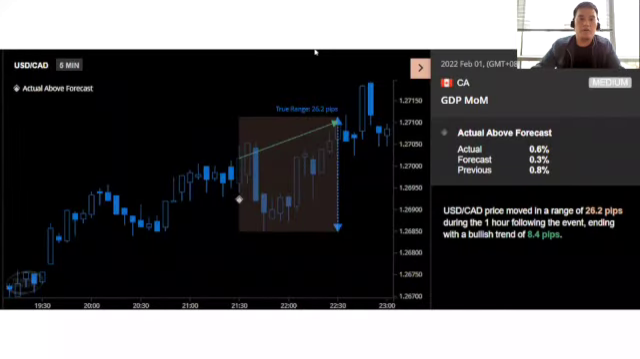So let's take a look at the USD CAD after the release of this data. As we can see here, the USD CAD price moved in a range of 26.2 pips 1 hour after the event, and it ended with a bullish trend of 8.4 pips. We can clearly see that the dollar against the CAD was traded back and forth around the 1.2680 territory, all the way up to 1.2710.